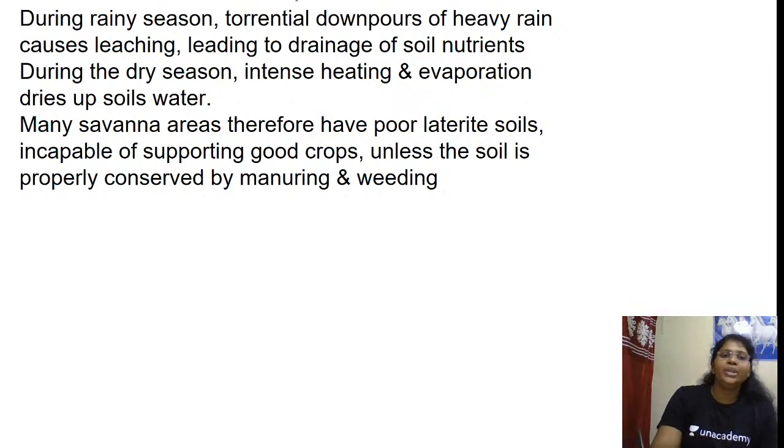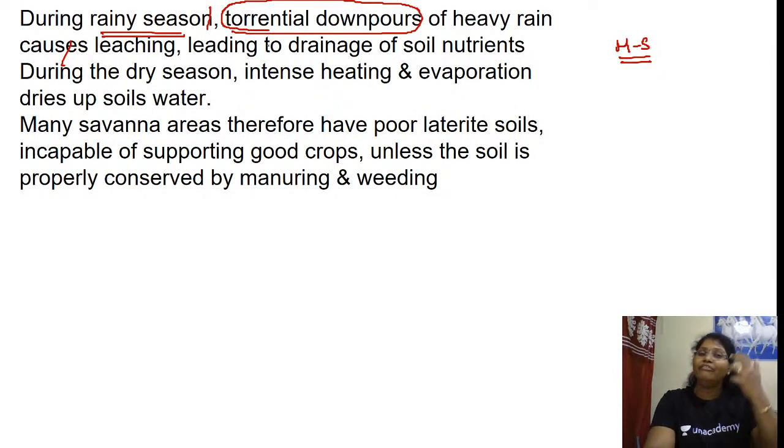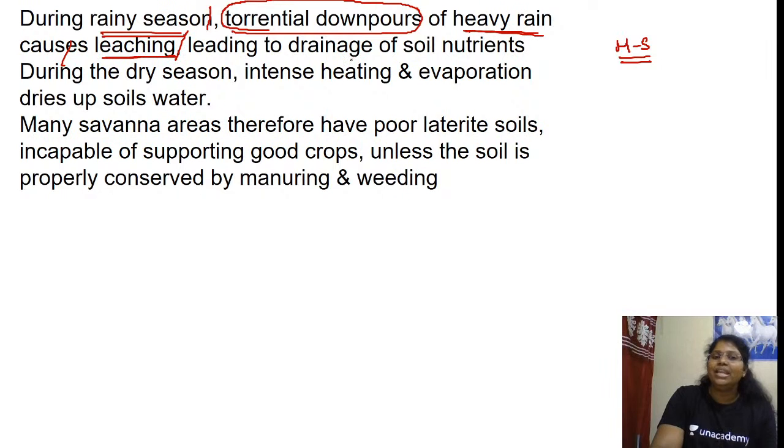Next. During rainy season. What is the rainy season in the northern hemisphere? Of course, it is in the month of May to September. Summer rainfall, summer maximum. Torrential downpour, a typical geographical term. What do you mean by torrential? Heavy rainfall. Torrential downpour of heavy rain causes leaching, leading to drainage of soil nutrients.